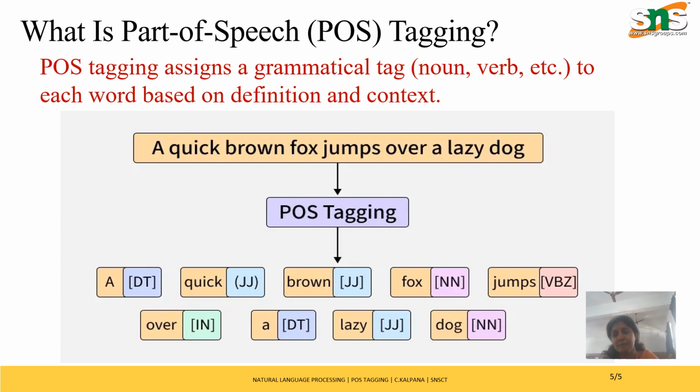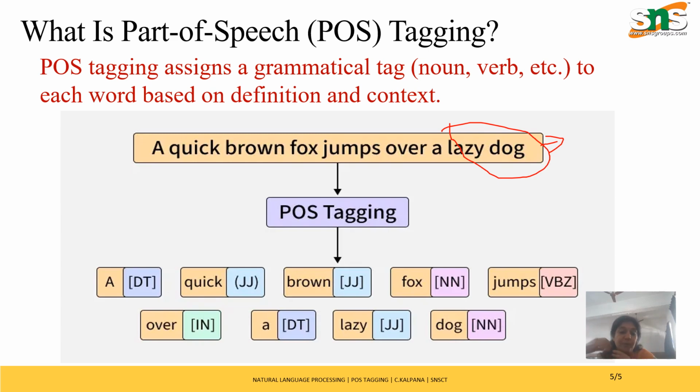But what happens with an NLP system, a natural language processing system? If you take an example like any chatbot, say ChatGPT, and you type a sentence like this, a quick brown fox jumps over a lazy dog, explain this sentence. What will it do?